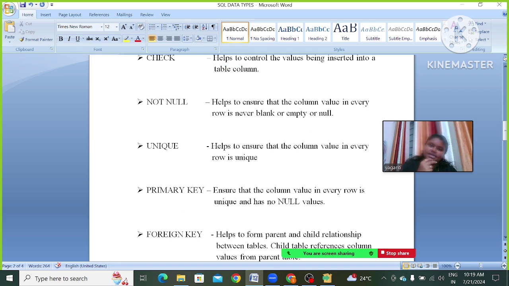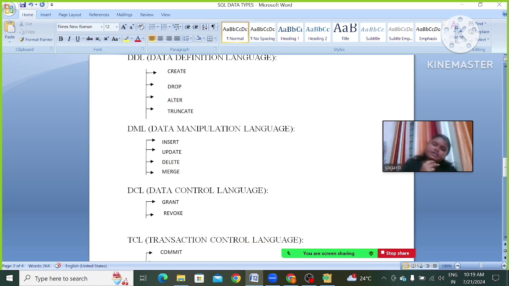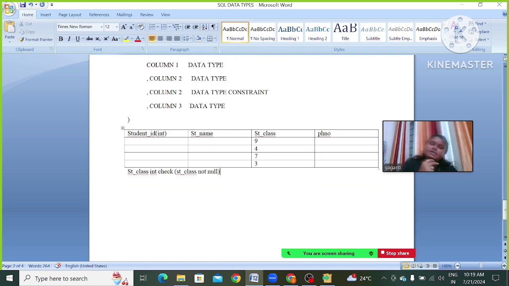Next one is unique. It helps to ensure that the column value in every row is unique. It's going to check whether the rows have a unique value or not. If we give 9 to this student class, and if we give 9 to another row, we will get some error.